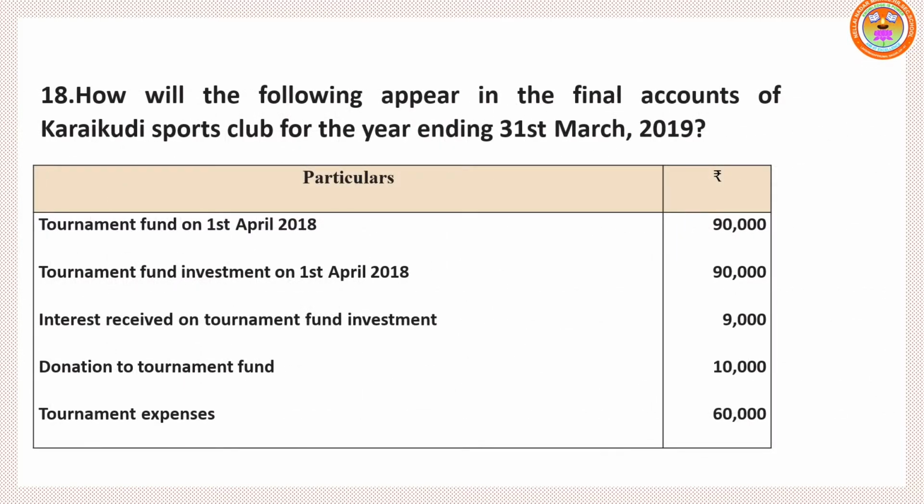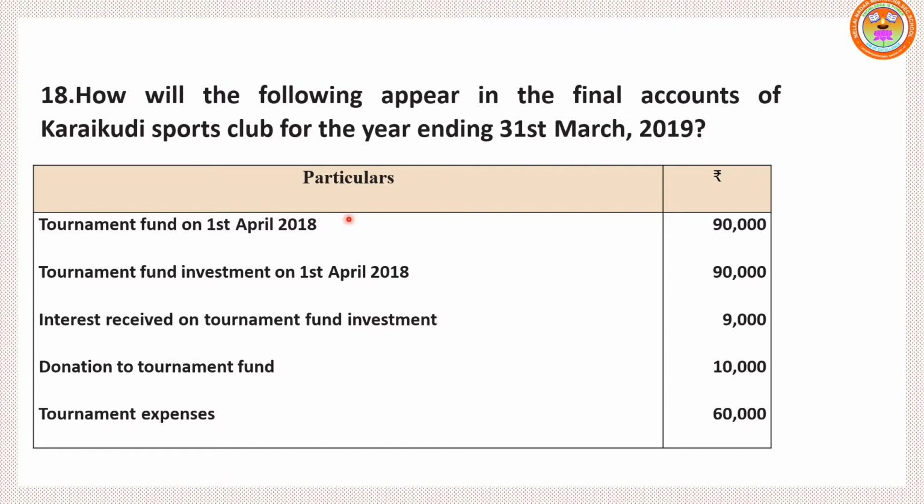Then move on to sum number 18. How will the following appear in the final accounts of Karaikudi Sports Club for the year ending 31st March 2019? Once again, final accounts consist of two steps: income and expenditure account and balance sheet, whereas a fund, specific fund, whatever it may be, prize fund, match fund, tournament fund, when the word fund is given like this, it will be shown one and only under the balance sheet.